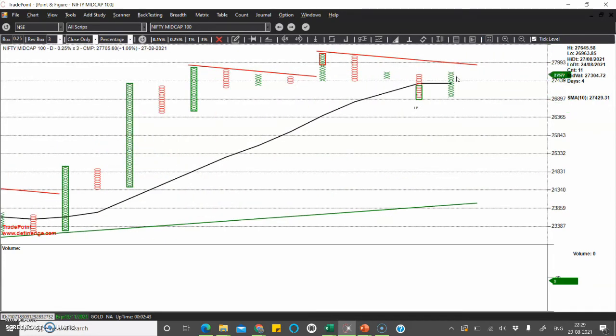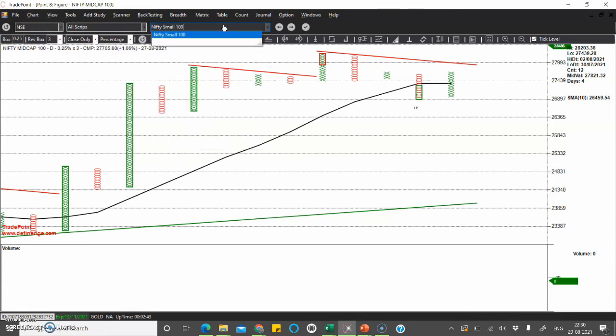This column was not formed. This column has been formed this week, and this is a low pole. So that is a bullish sign, and we have to see if it is able to cross this downtrend. So this is an interesting time here. This week itself, I think we'll be able to see what happens with the mid cap index.